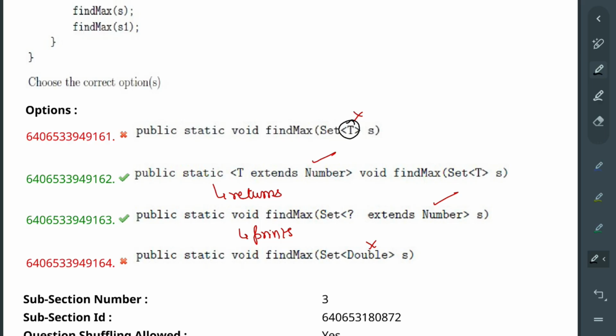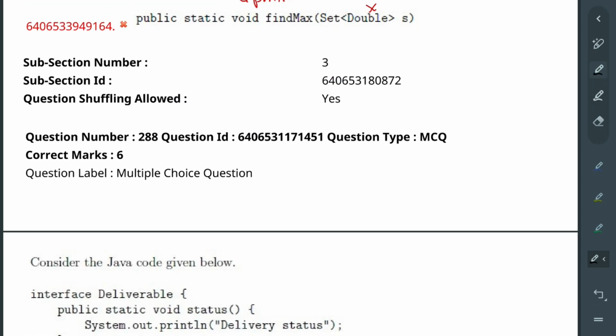So instead of that we want it to be able to work with a set of Number. Okay, so we say T extends Number and then we say Set<T>. Okay, so this T and this T become the same. Basically, if you are saying that here T extends Number, then this T will also extend Number. Okay, so after that, using a wildcard, how we specify that is we say ? extends Number. So both of these things mean the same thing, that the function can work with anything as long as what it is working with is a subclass of Number, that is either a BigDecimal or a Double or an Integer. Okay, so that is the first question done.